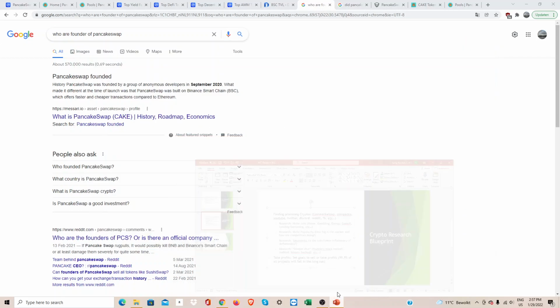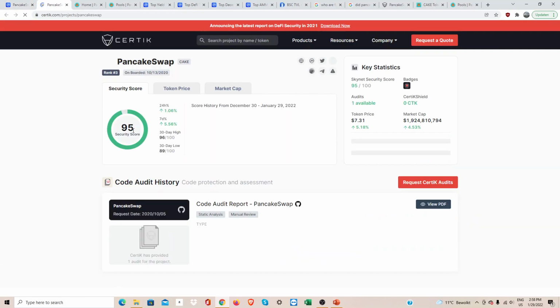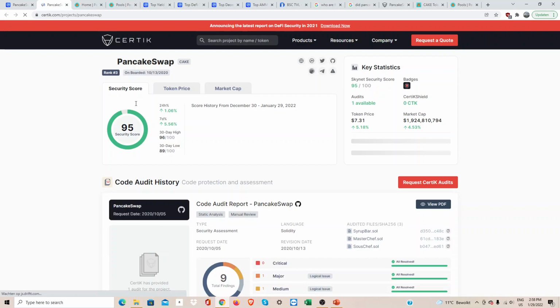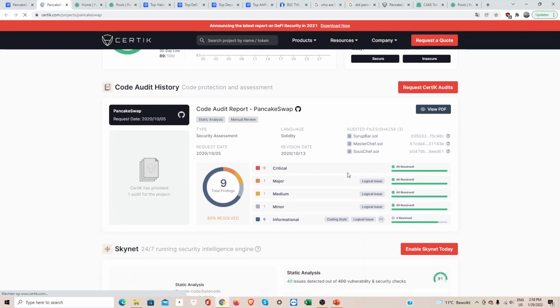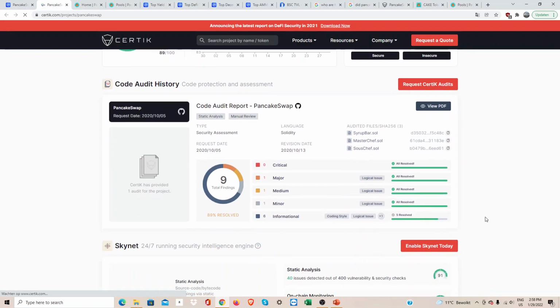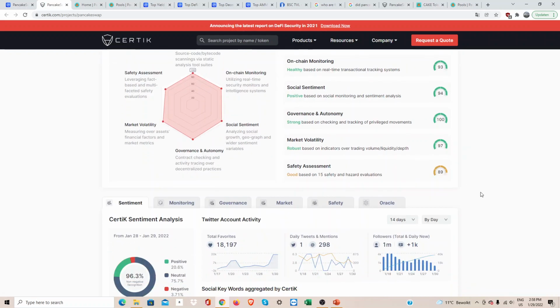Next, are they audited? When you go to PancakeSwap, you can see a little button at the bottom, audits. You can see they're audited by two companies, CertiK and SlowMist. Let's just take a look at CertiK. If you click here, you can see they have a pretty good security score. They had some issues, but all are resolved. And you can see some scores here.